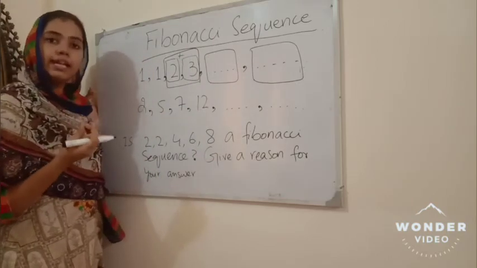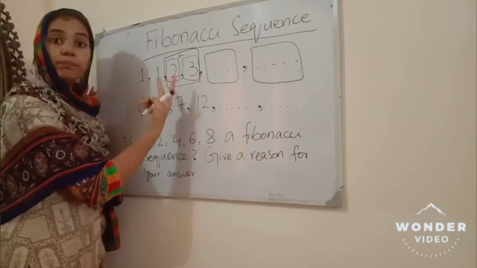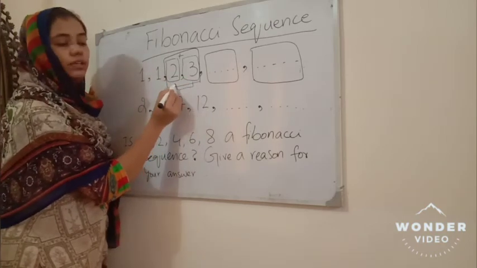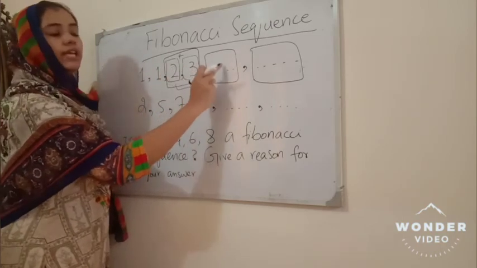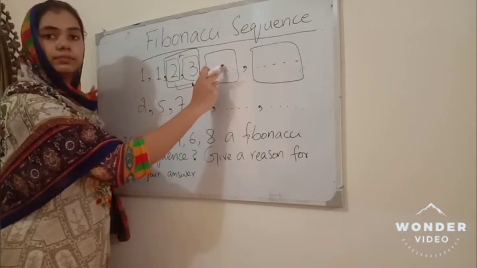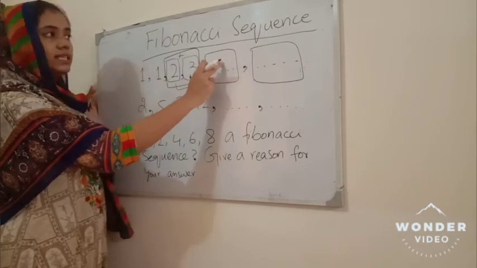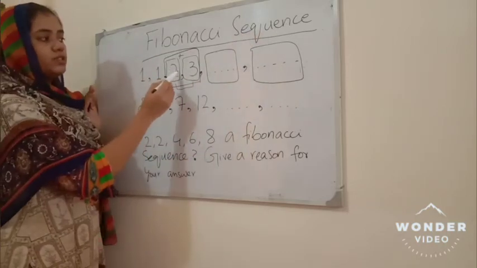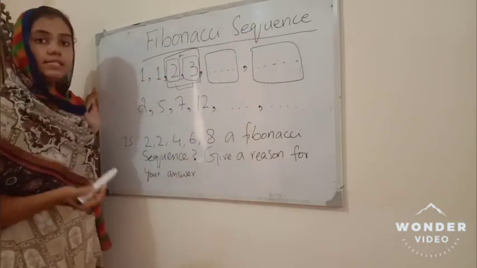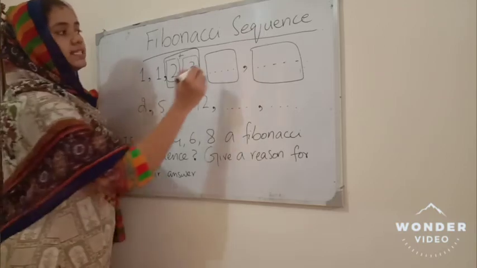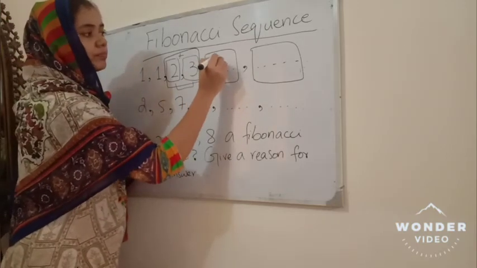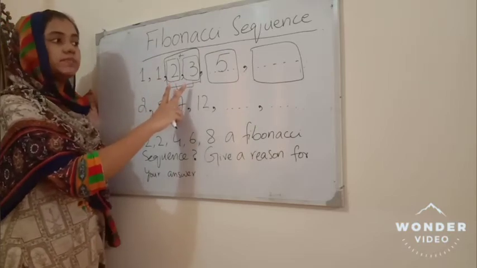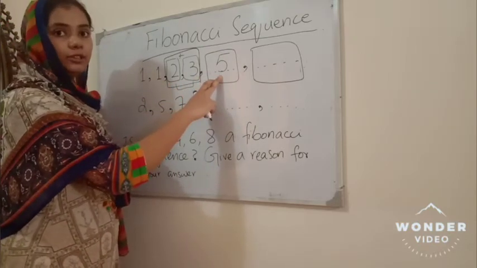Very simple, very easy. Just add the preceding 2 terms, and if we add them, we get the next term. That is called the Fibonacci sequence. For example, if we add 2 with 3, what will be the answer? Of course, that is 5. So by adding these 2 preceding terms, we get 5, another term.